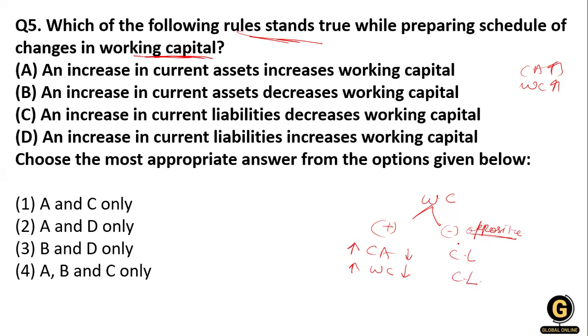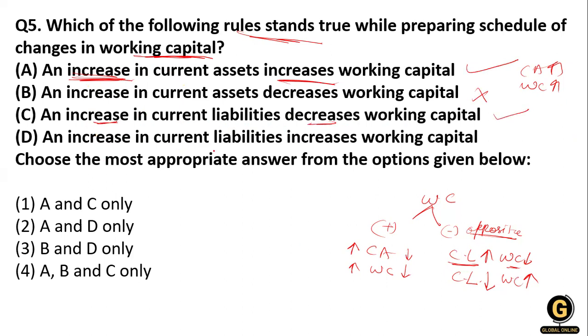So in case current liabilities increase, working capital is going to decrease. If current liability decreases, working capital is going to increase. So there is an inverse relationship between current liability and working capital. Increase in current asset, increase in working capital: is it true? Yes, ma'am. Increase in current asset, decrease in working capital: no, ma'am. And there is an inverse relationship between current liability and working capital, so that is also true.